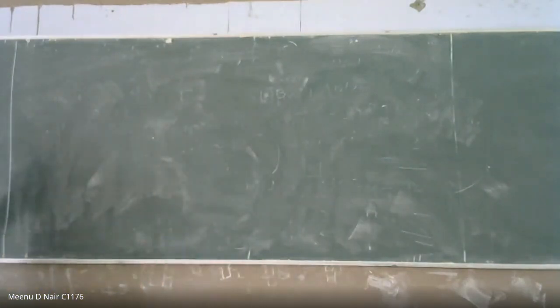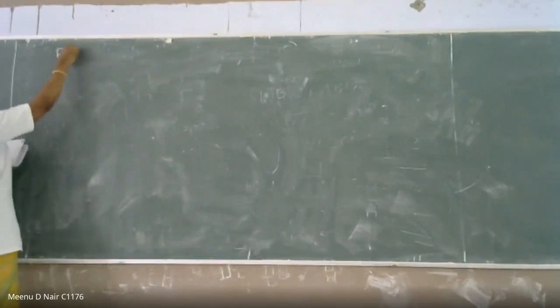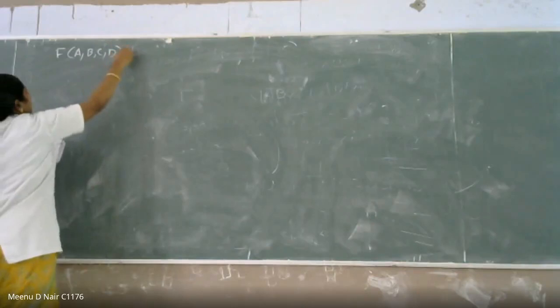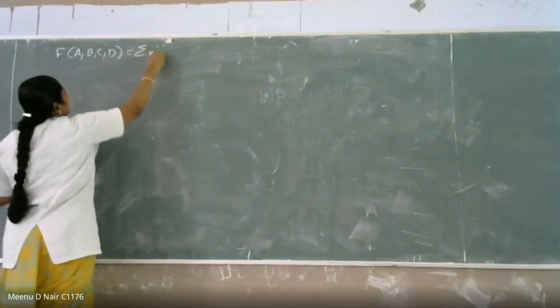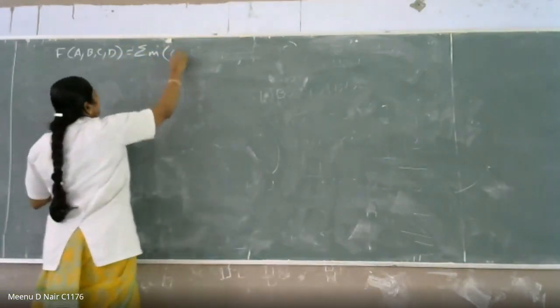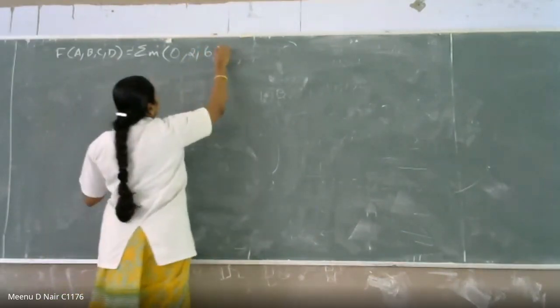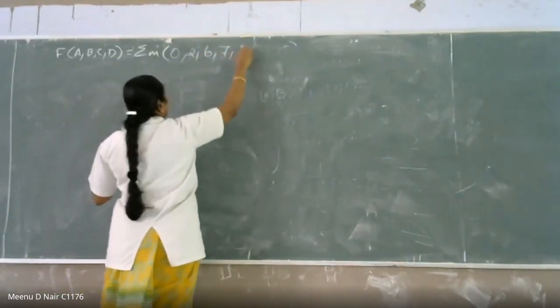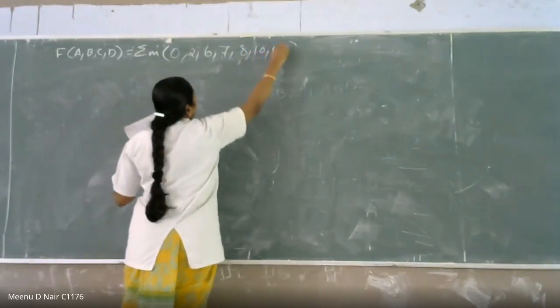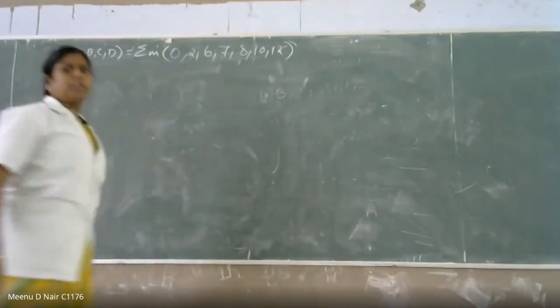Your question is, f of A, B, C, D is equal to sigma m of 0, 2, 6, 7, 8, 10, 12. This is your question.